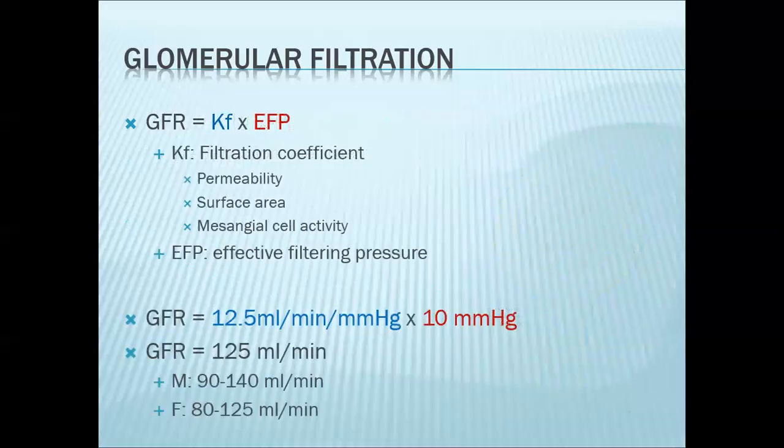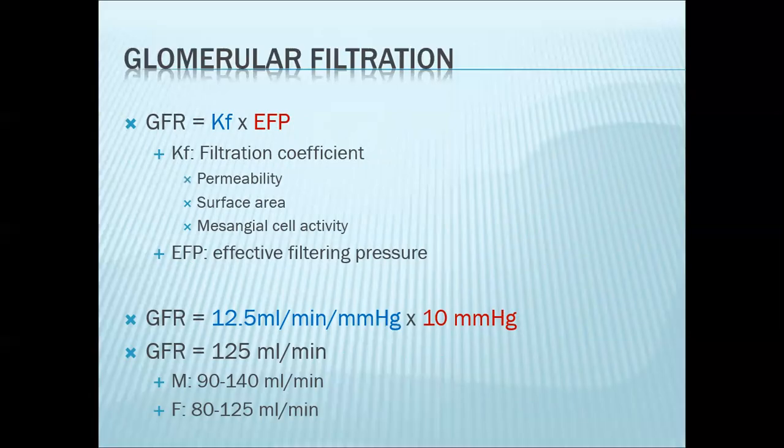So as an overview, the formula for your glomerular filtration rate is your filtration coefficient times your effective filtering pressure. Now, your filtration coefficient is dependent on two important factors. So this is simply your permeability and the surface area. So if you have a high permeability, then Kf is high. The permeability for your filtration barrier is typically greater than that of your ordinary capillary bed. This is due to the fenestrations and the slit pores. These are properties of your filtration barrier.